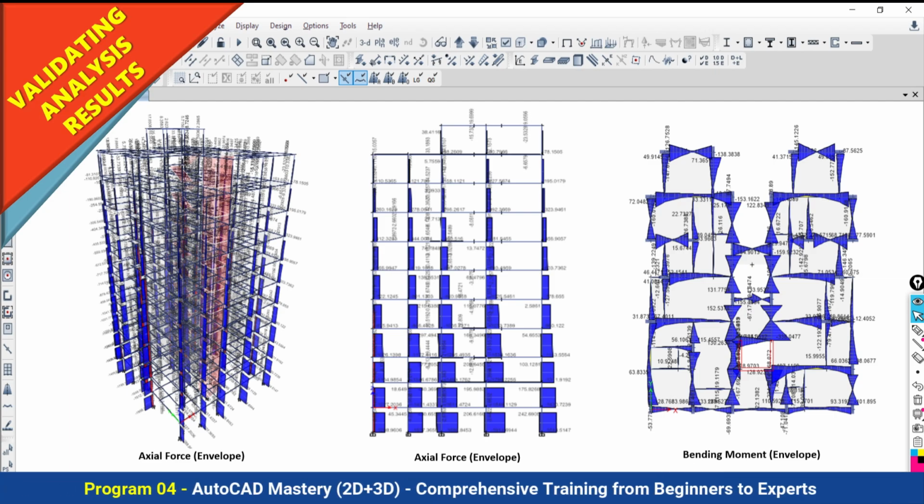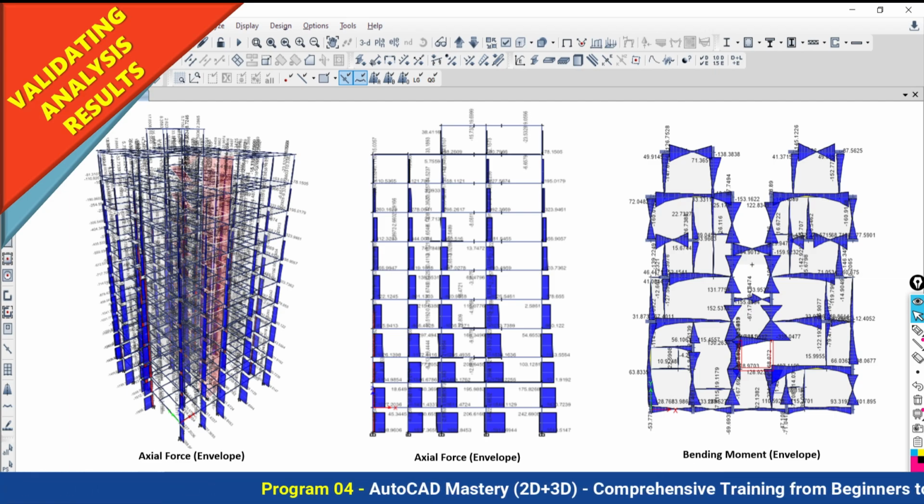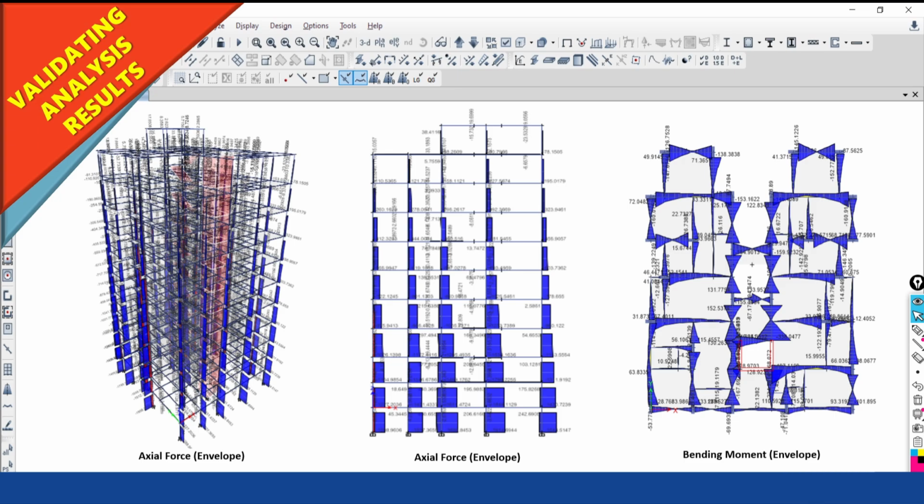Suppose one column is taking the maximum load, and another column is not taking any load. So how to make the distribution effective, and whether that distribution has been done or not, whether any mistake has been made by the software, how to correct that mistake, how to validate the software, that we will discuss in detail in our program.